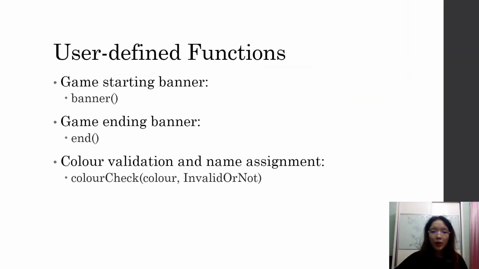At the start of my program, these are three functions that I have predefined. First, we have the game starting banner, which consists of the instructions and introduction to the game. Second, we have the game ending banner, which shows the player that the game program has been terminated. And last, we have the color validation and name assignment function, which will check if the player's input is a valid guess option and then assign the full name of the color accordingly.